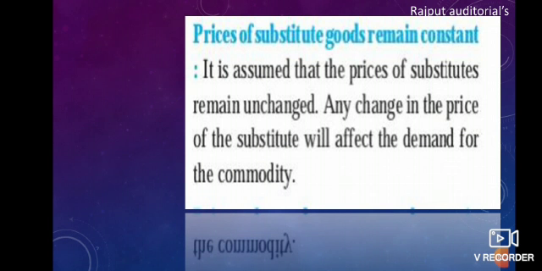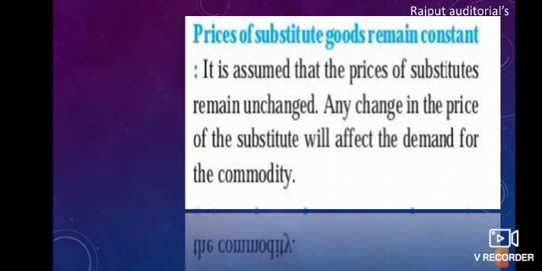Suppose I go to the shop to buy tea. When I ask the shopkeeper for tea and the price of tea has risen very much, I will think it is very costly, so I will buy a substitute for it, that is coffee. I will take coffee just because the price of tea has risen so much that I am not comfortable with that price. So the demand for tea falls because the price of tea has risen.